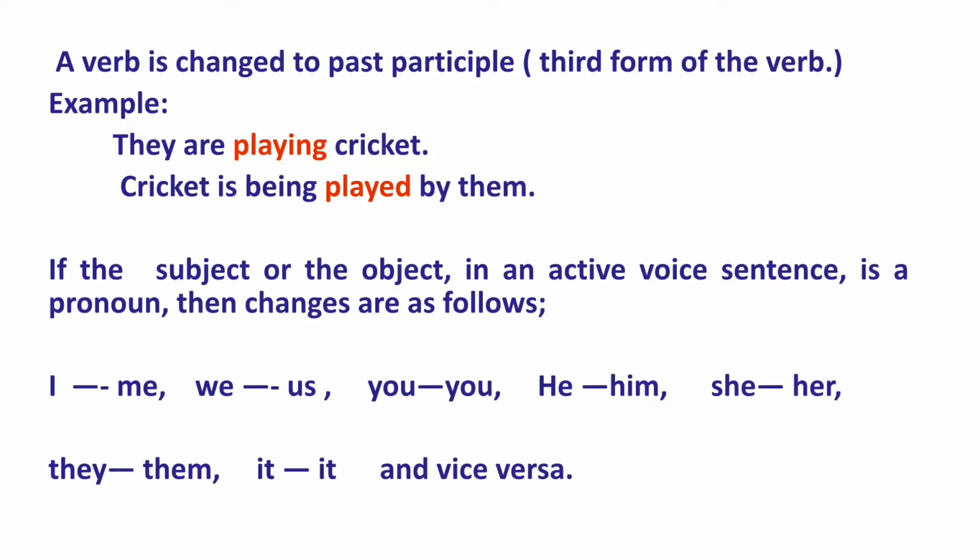I becomes me. We becomes us. You changes to you. He becomes him. She becomes her. They becomes them. It becomes it. And vice versa.